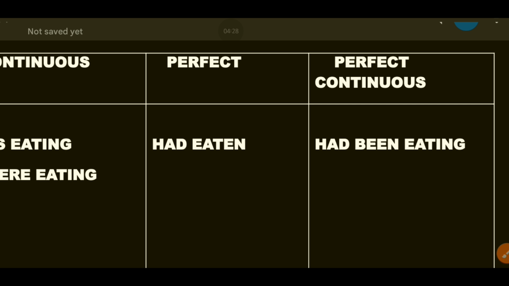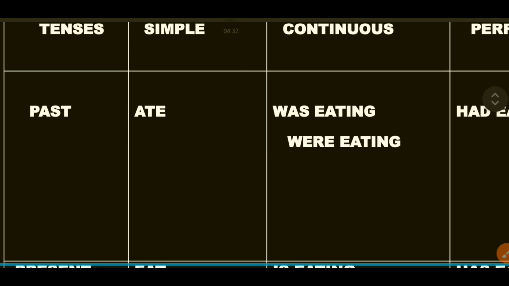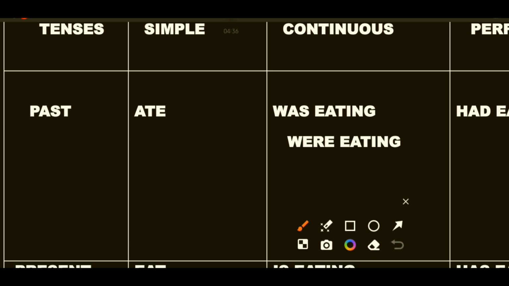Now we will insert verbs into these and we will see how these function. The first verb that I have taken for example is ate. The word ate comes from the root word eat, E-A-T.